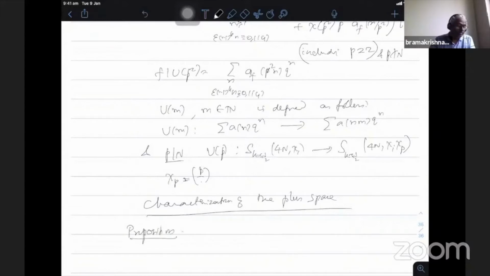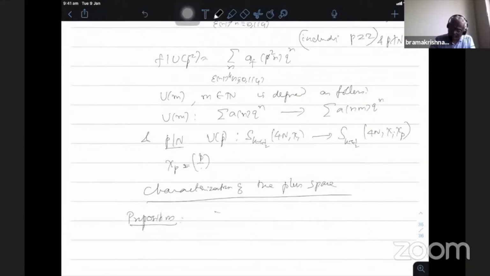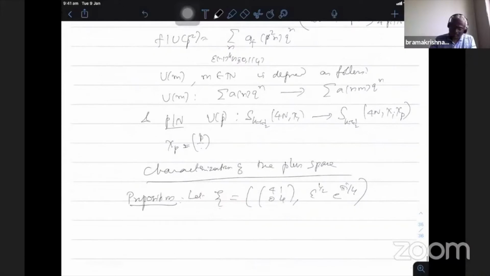Proposition. So let's take psi to be, here I introduce the k. I use Cohen's notation. Therefore, the k appears, where they have to remove the 2k plus 1. So it should be epsilon power half. If I change it as e power (2k plus 1) pi i by 4, I just removed it because in my notes I have put k. Okay, psi is this matrix with the p z, and define